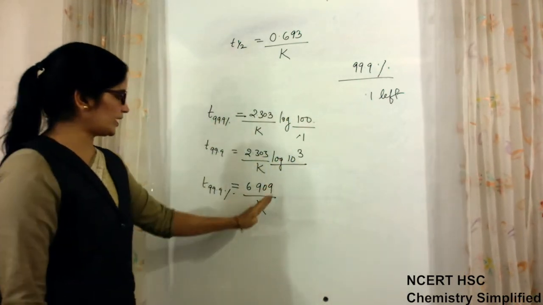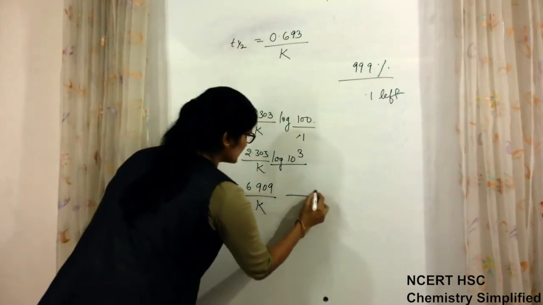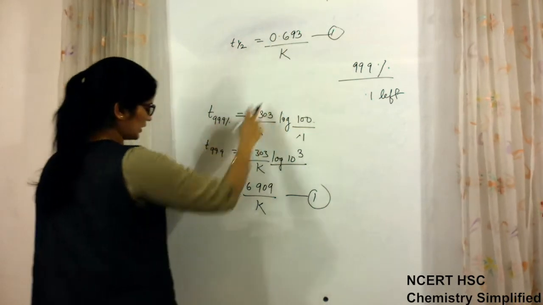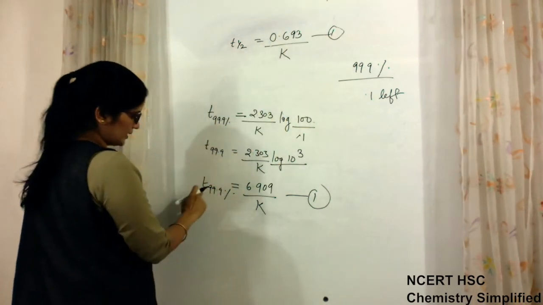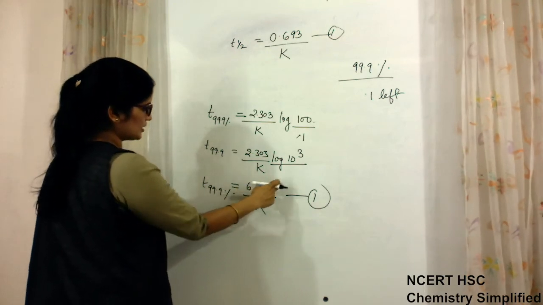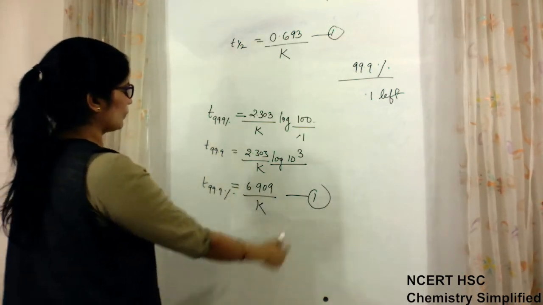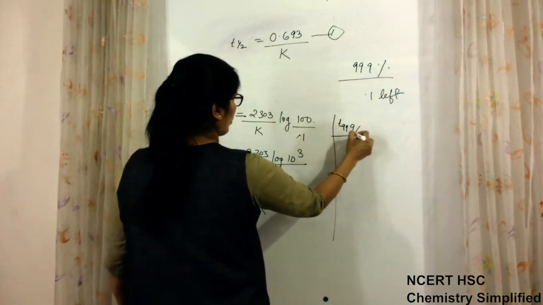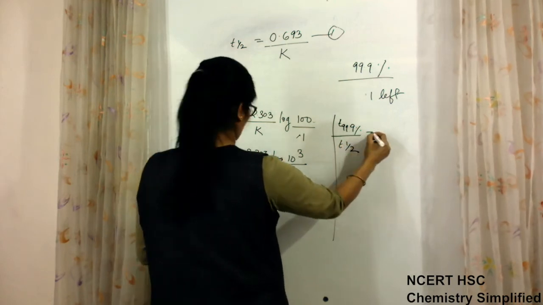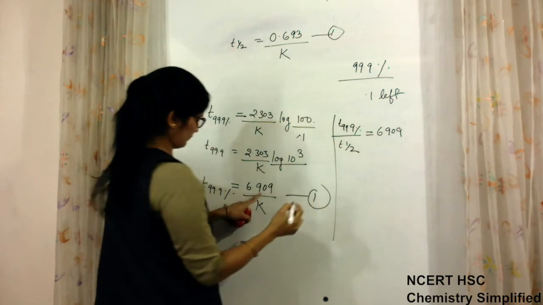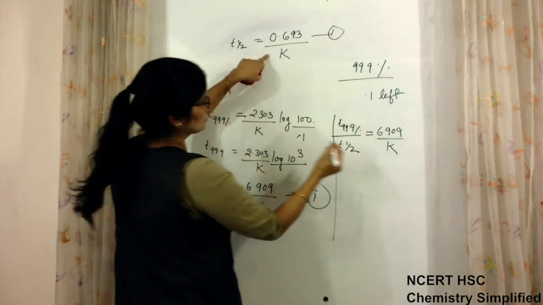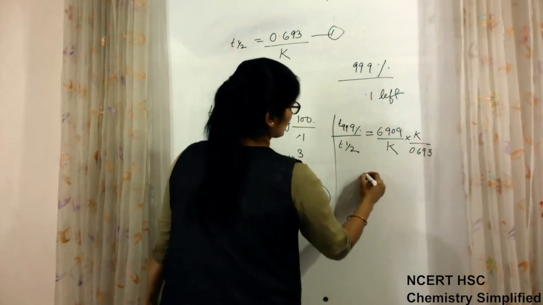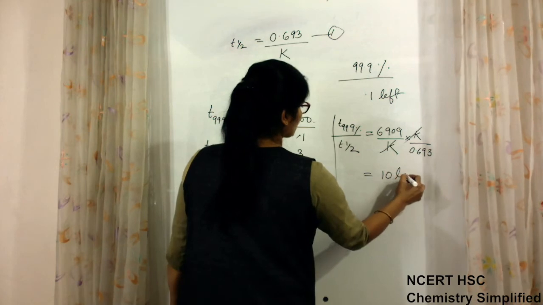So one equation is this, another equation is that T half is 0.693 upon K, and T 99.9% comes to be 6.909 upon K. Now T 99.9 upon T half is equal to 6.909 upon K into K upon 0.693. That comes to 10 times.